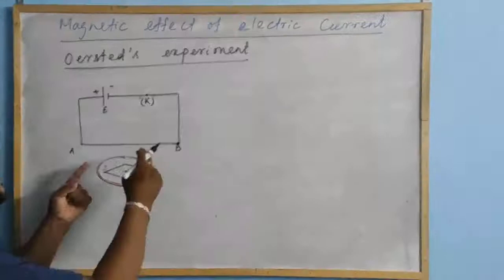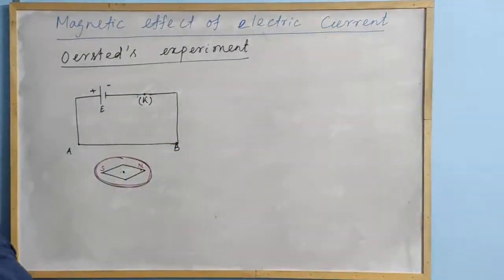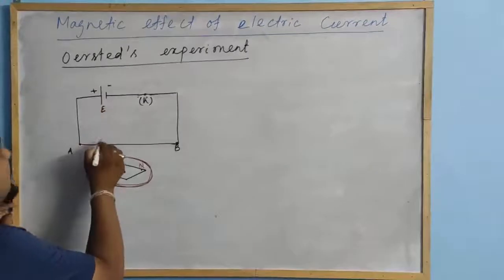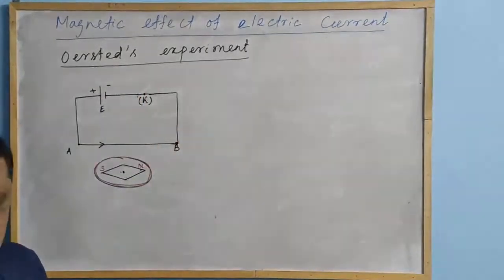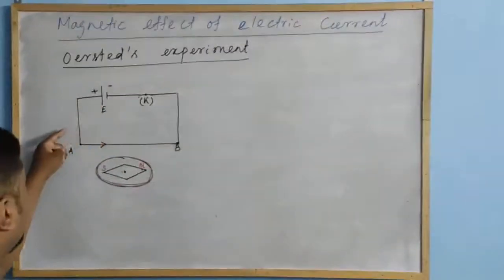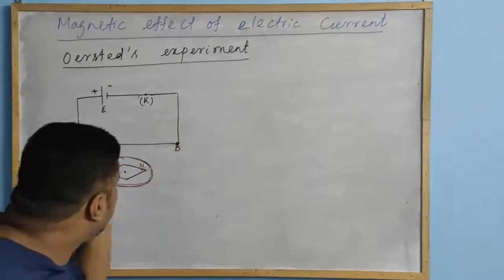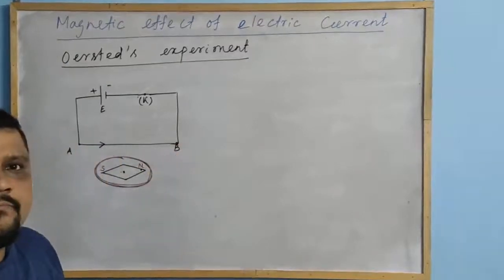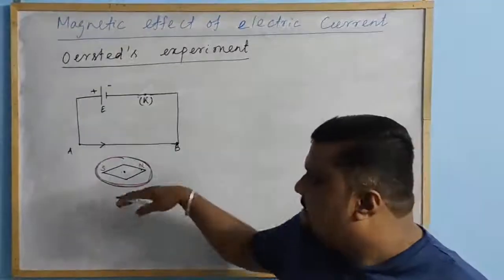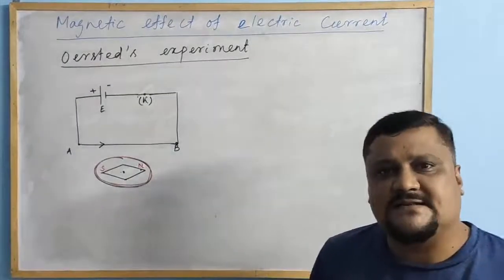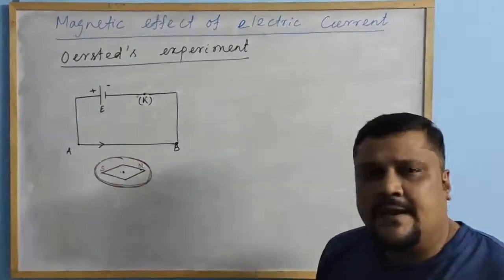Means the current will flow in the conducting wire. In what direction? The positive is connected to A, so the current will flow in this direction. What Oersted observed: when the key is closed, naturally the current will flow in the conductor. When the current flows through this conductor AB, the compass needle shows some deflection.